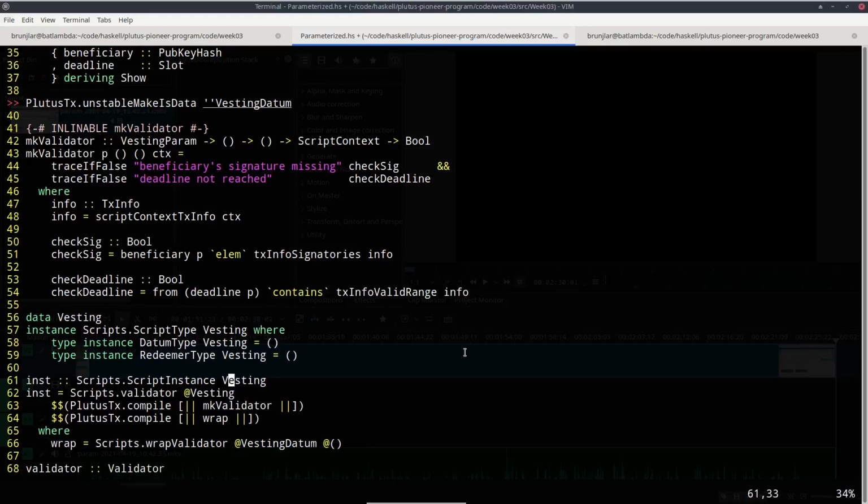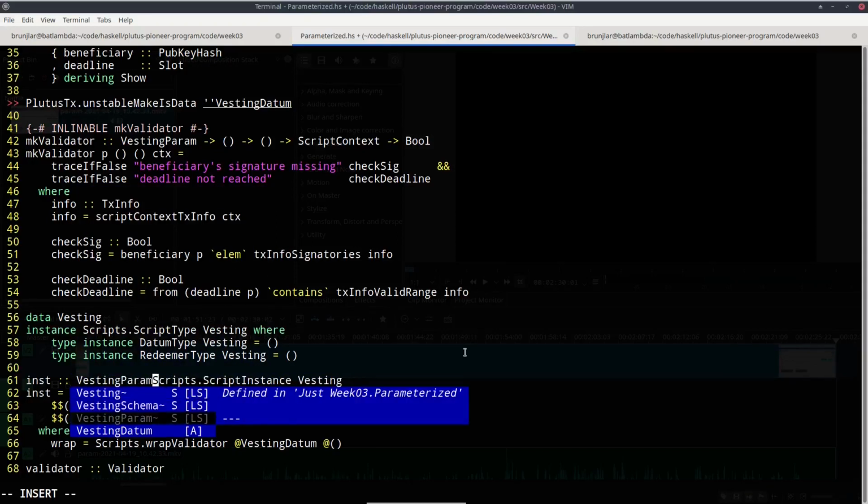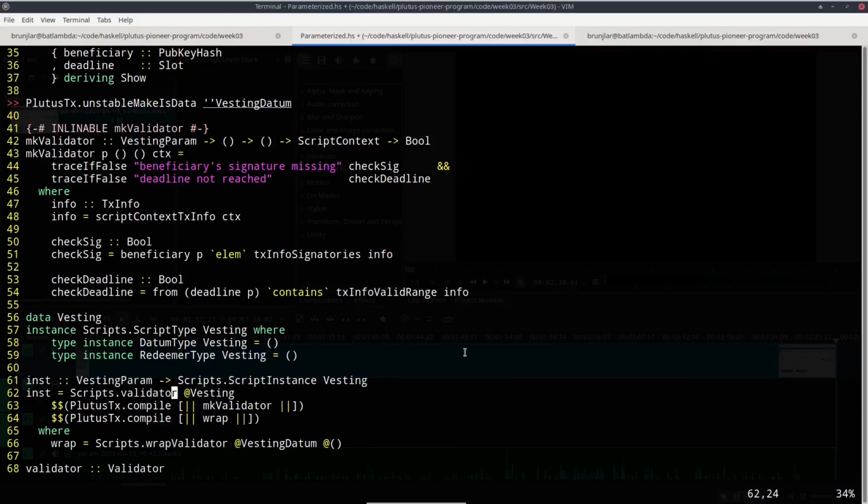And also we won't always get the same instance, so this must now also be a function that takes vesting param as an argument. And I mean, the first idea would be to simply put that p here to partially evaluate make validator by plugging in the p. Then the type would be correct again in here.